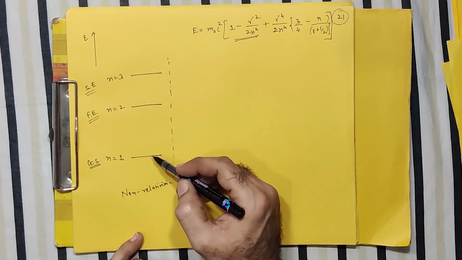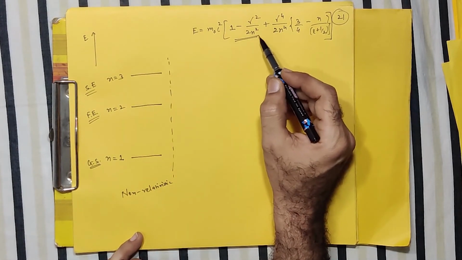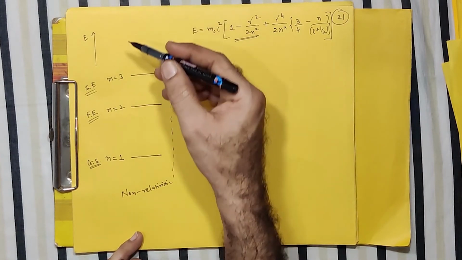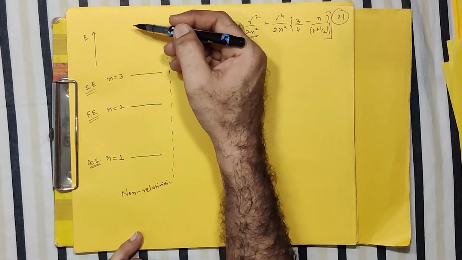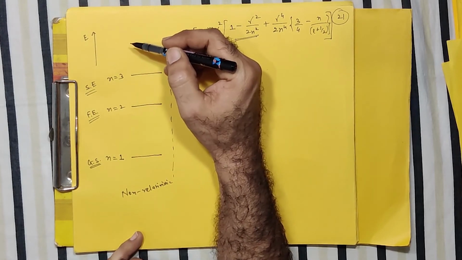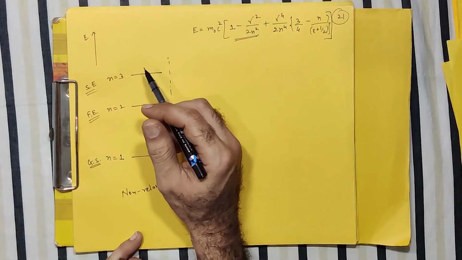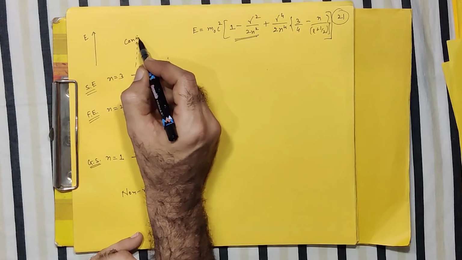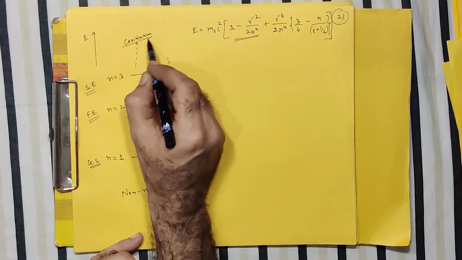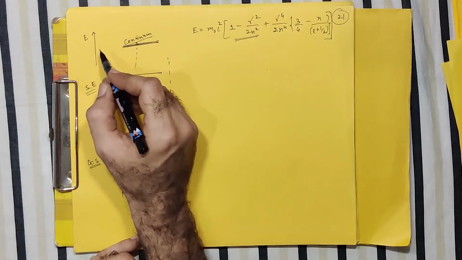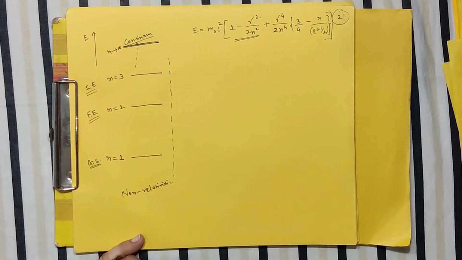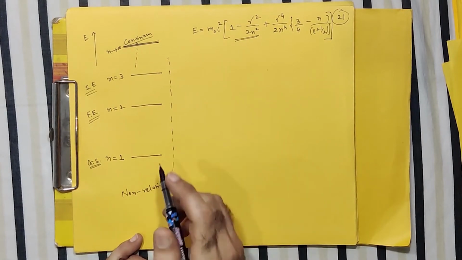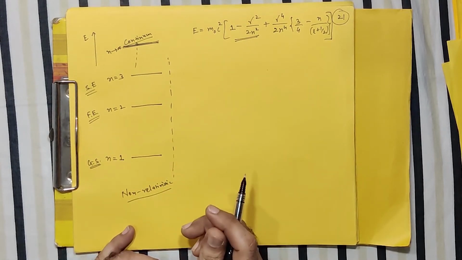There is no need to explain. You already know that as n increases, because of the denominator n square term or n raised to 4 term, the consecutive and higher energy levels come close to each other. And at some higher values of n the energy levels merge into each other and form the continuum. So as I go to a very large value of n, what I'll have is the continuum, where the energy levels are merged. So basically these discrete energy states are already available from the non-relativistic case.